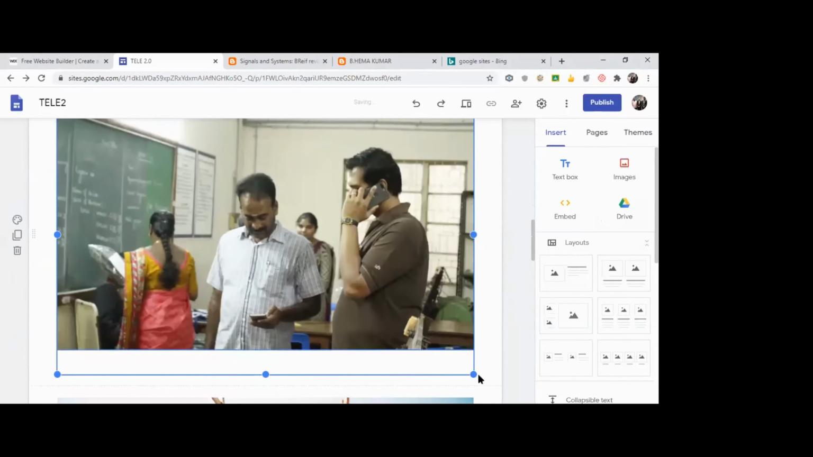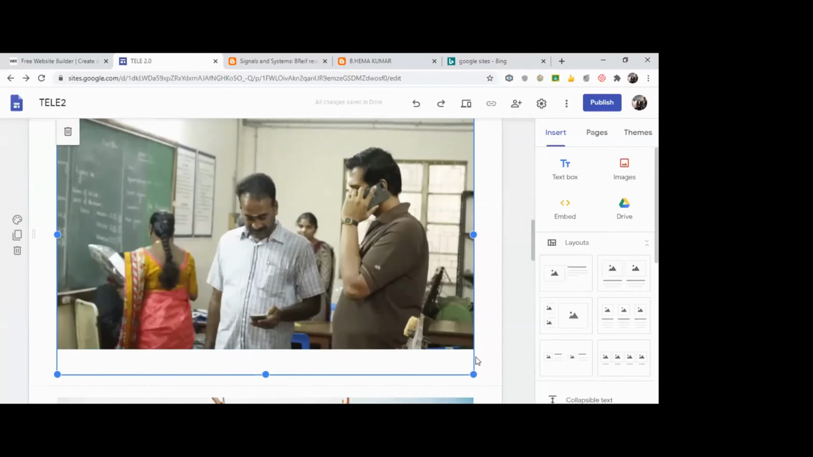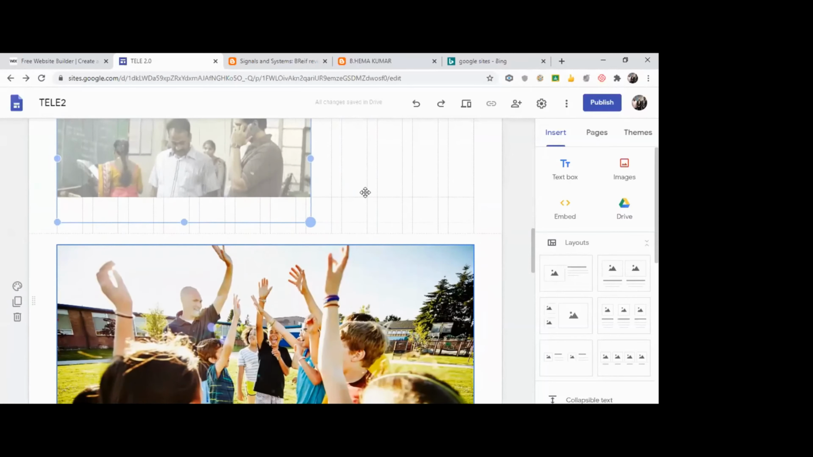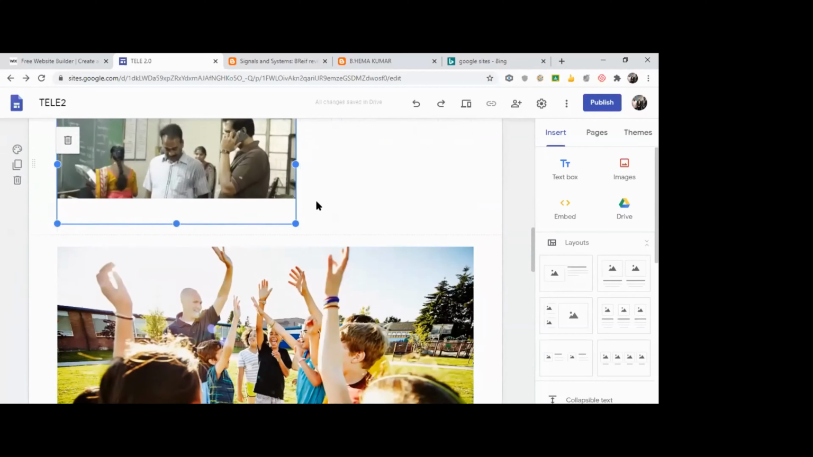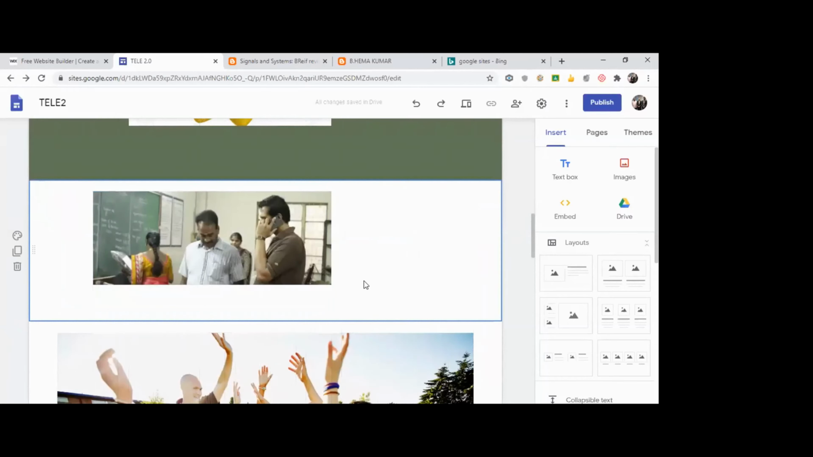And you can do all the operations on the image. You can reduce the size of the image. You can modify the image. Okay. So that's fine. I just place the image, and this is a text box. I have told you this is an image.